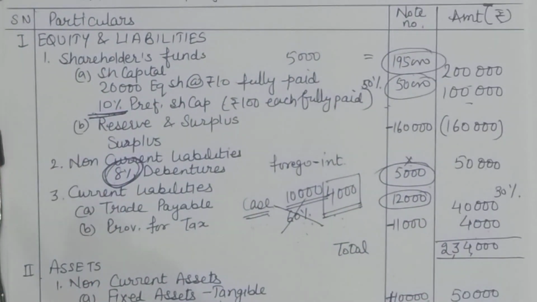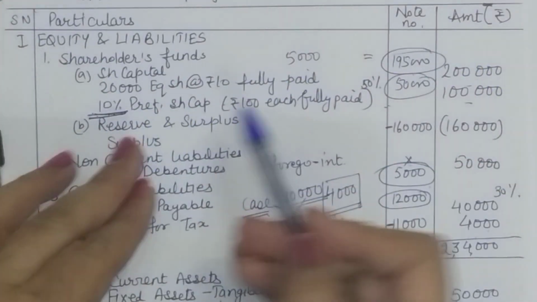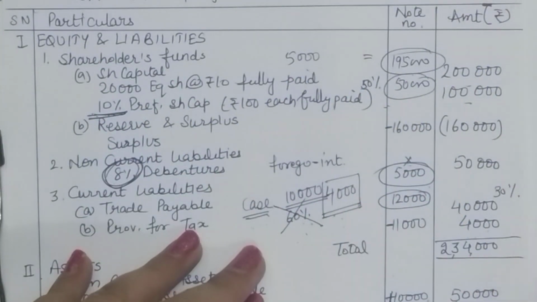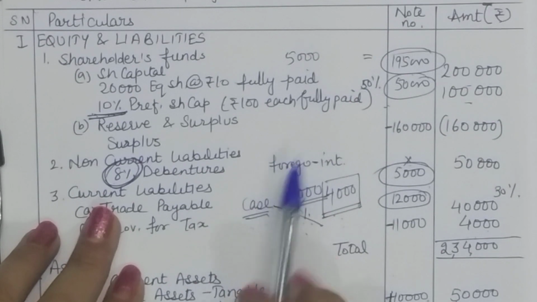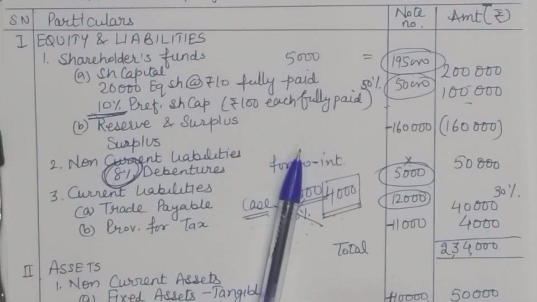Like we might be given that share capital is reduced by 90%, preference shareholders are agreeing to reduce their claim by this much, liability holders are agreeing to do this much sacrifice, and we are to measure the assets at so and so value. So we will account for all these transactions.